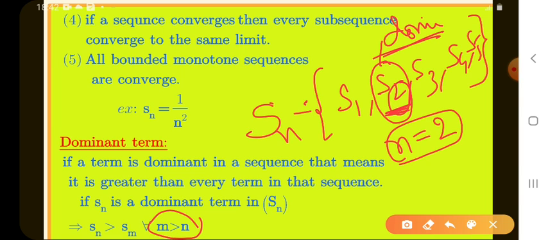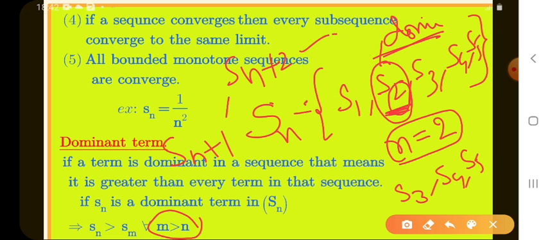If I take m greater than n, that means I take the values greater than n, that means S3, S4, S5. That means n plus 1, n plus 2, and so on. For all m greater than n, Sn is the greatest term of the remaining terms.